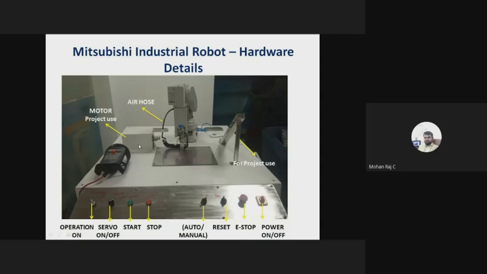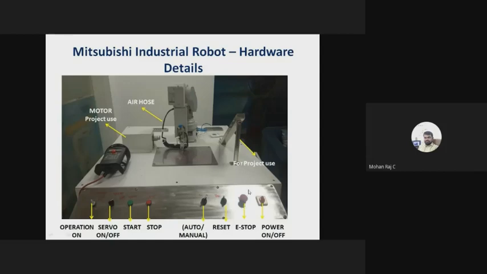You cannot reset all the errors. Suppose the emergency push button is pressed. At that time, if you turn on the servo on, it will show an error: emergency signal is present. At that time, you cannot reset such kind of error, right? So you have to pay attention to such errors. If the error is of medium severity, then you can reset that error.